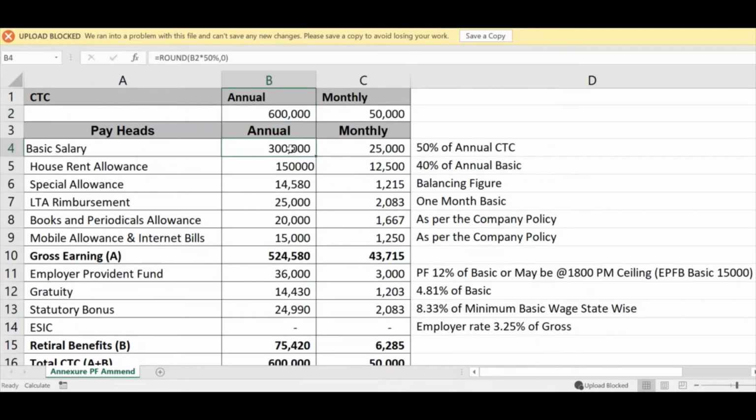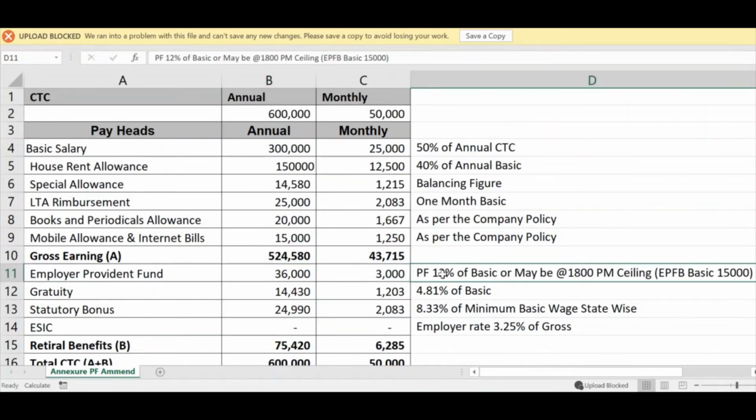Here you can see the CTC is given as INR 6 lakhs in cell B2. Basic salary has been considered 50% of cell B2, which is INR 3 lakhs. House rent allowance has been considered 40% of basic, which is INR 1,50,000. LTA has been considered 1 month of basic amount. Books and periodicals allowance is as per the company policy. Mobile allowance and internet bills are also as per the company policy. The total of the above allowances is considered as gross salary.